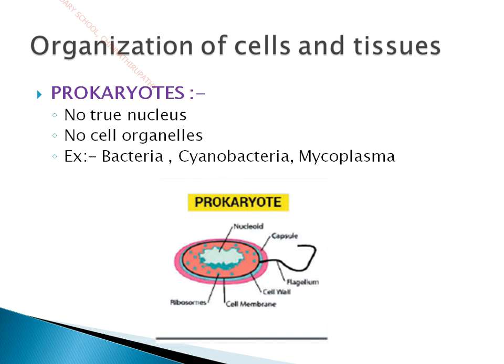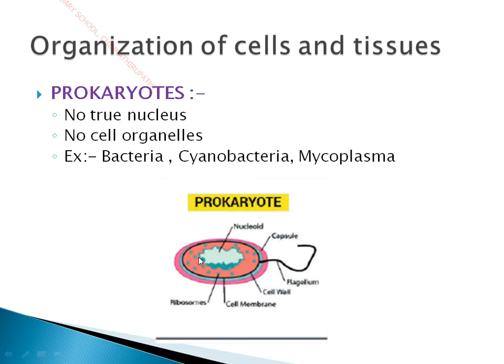So based upon that, they have classified the organisms as prokaryotes and eukaryotes. So pro means what? Pro means false, and karyon represents the nucleus. So karyon means nucleus. So prokaryotes. Here there is no true nucleus. Actually, without nucleus the cell will not do any function. But here the nucleus is not present in its full-fledged form. That is, the nucleus is not present with a well-developed nuclear membrane or nucleolus, but it is present in the form of a nucleoid. So the nucleus is not completely absent. The nucleus is present, but it is not well organized. It is present in the form of a nucleoid.